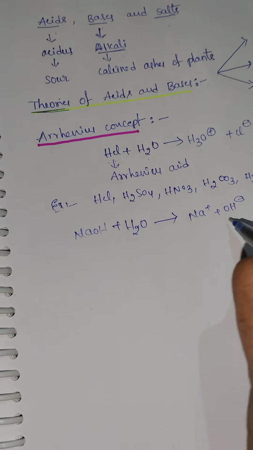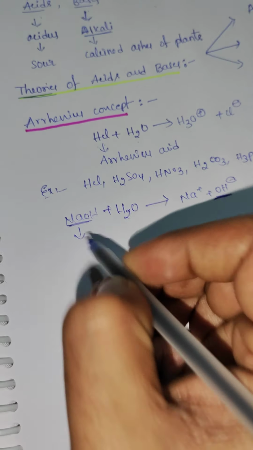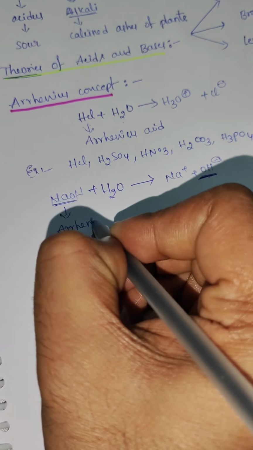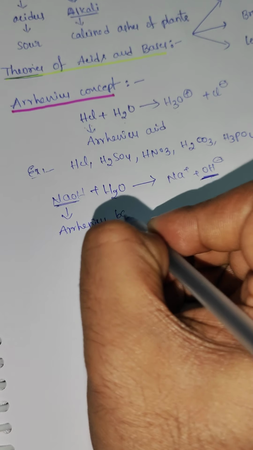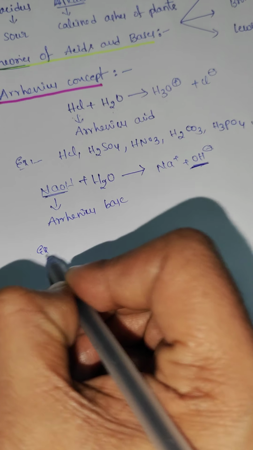A substance which produces hydroxyl ions is called an Arrhenius base. Here NaOH is an Arrhenius base.